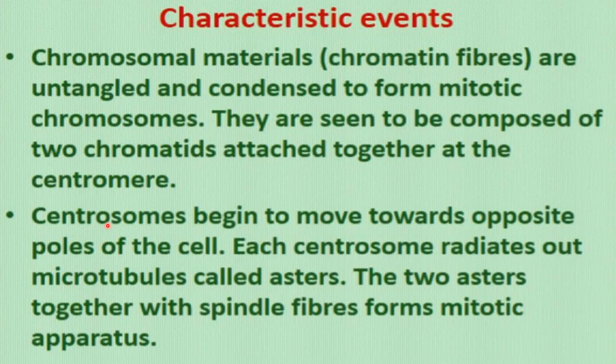These will begin to move towards the opposite poles of the cell. Each centrosome radiates out microtubules called asters. What are these microtubules? A kind of protein, you can say. And the two asters together with spindle fibers form the mitotic apparatus.